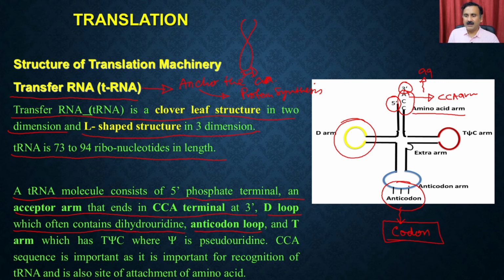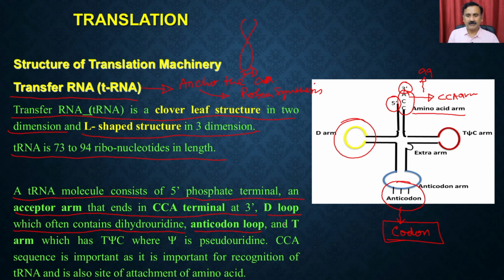Depending on the anticodon, the amino acid is tagged onto the 3' CCA end of the tRNA. That anticodon is going to check the codon, and accordingly bring that particular amino acid.